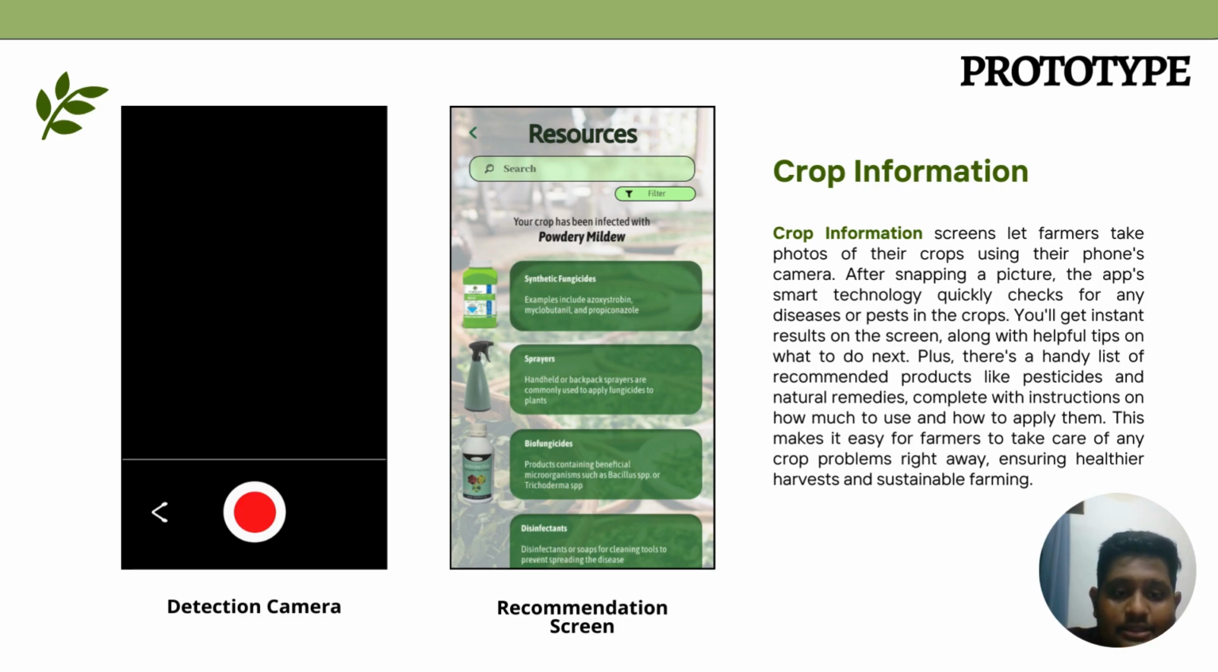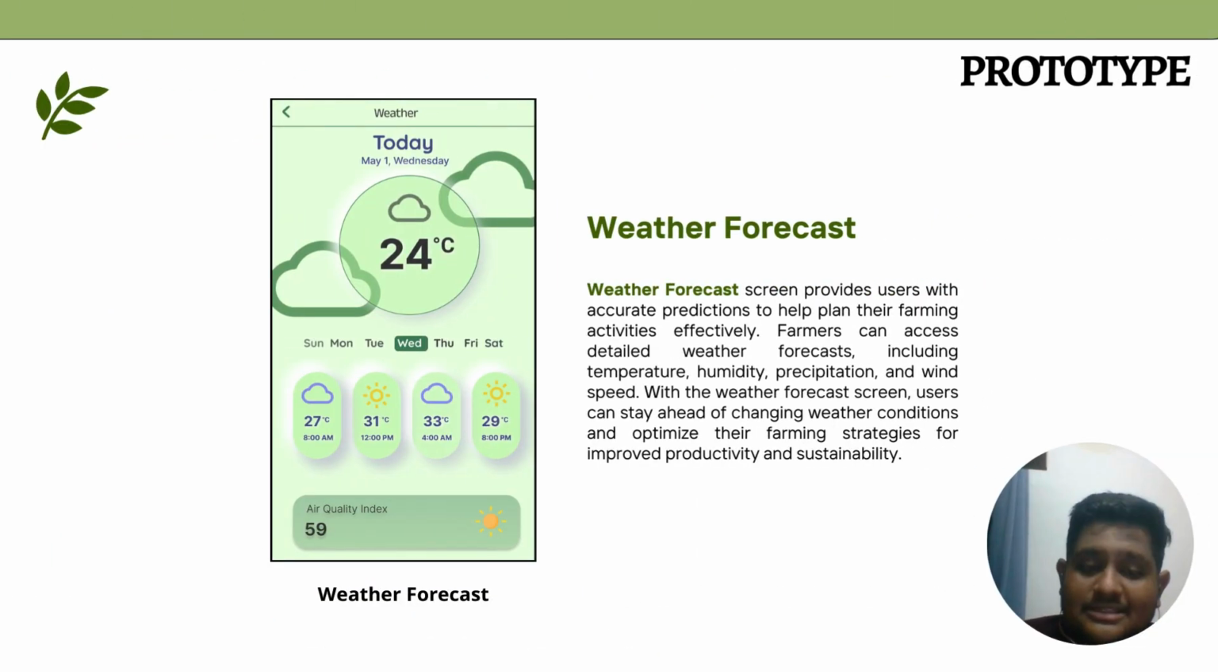Plus, they will get a handy list of recommended products like pesticides and natural remedies, complete with instructions on how much to use and how much to apply. This makes it easy for farmers to take care of any crop problem right away, ensuring a healthier harvest and sustainable farming. Weather forecast. Weather forecast screen provides users with accurate predictions to help plan their farming activities efficiently.